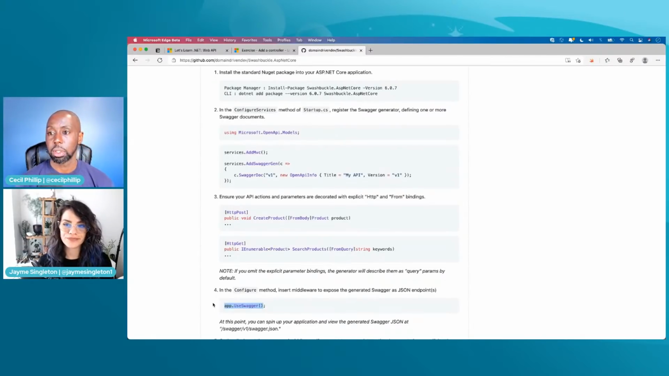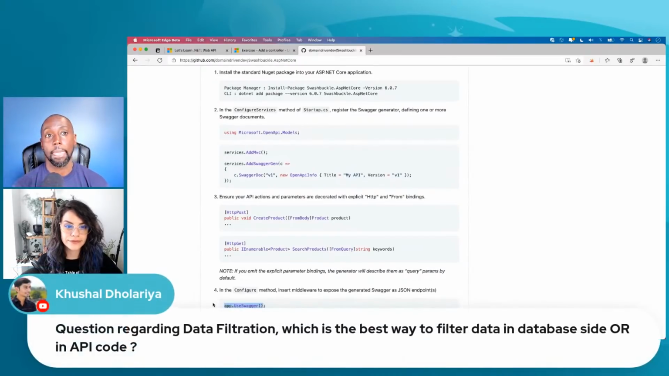Sure. So Kushal wants to know, what is the best way to filter data, in the database side or in the API code? What's the best way to filter database calls using an API? Yeah, I think it depends. That's a hard question. The best way is best depending on your use case, right? What types of options do you want to have available to the callers of your API?